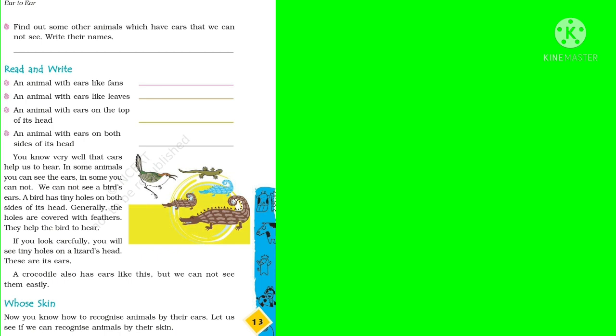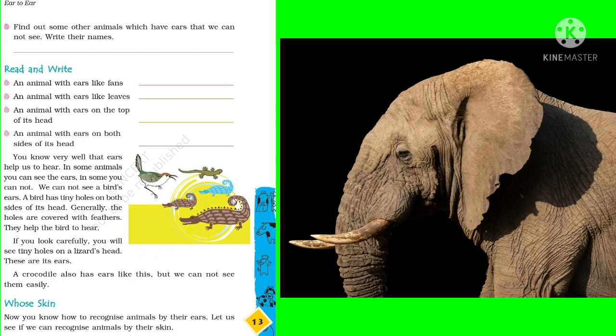Now there are some questions. You have to write the names of the animals. An animal with ears like fans. You all know that elephants have very big ears and they look like fans.